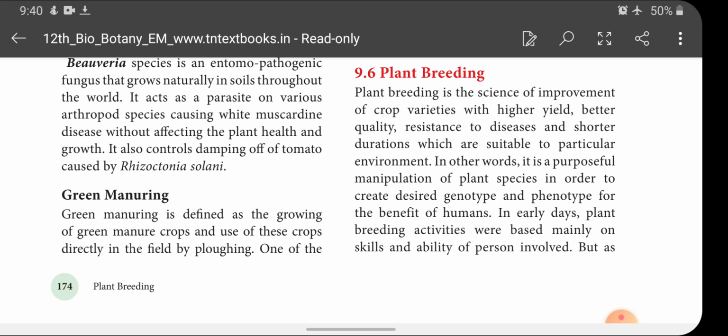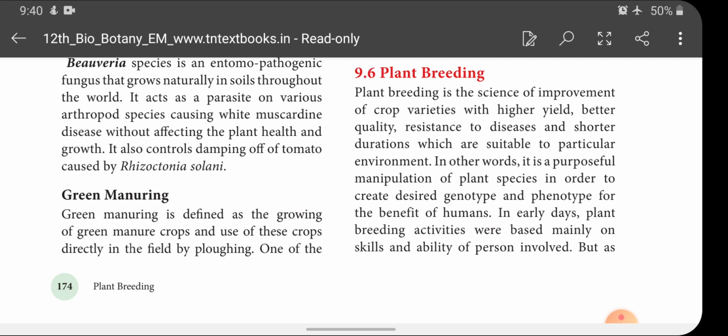Last class I discussed with you about biofertilizers, green manuring, and organic farming. Today I have started a new topic, plant breeding. What is plant breeding?